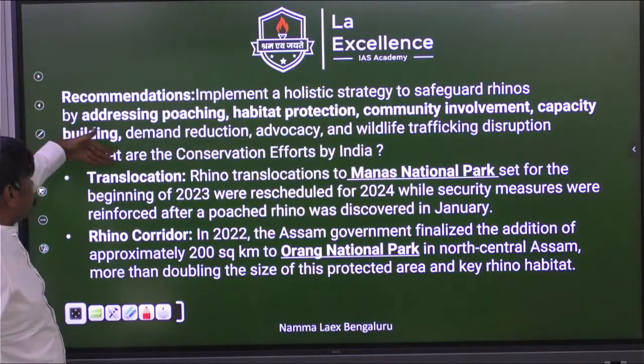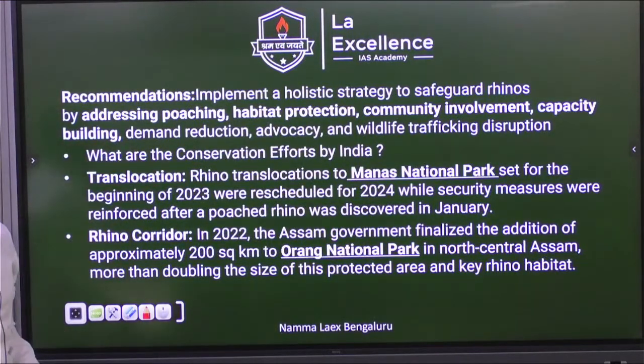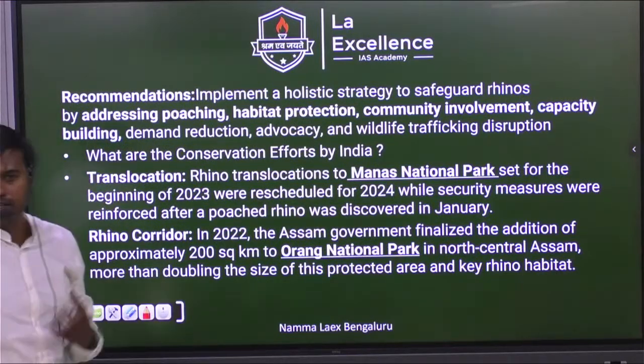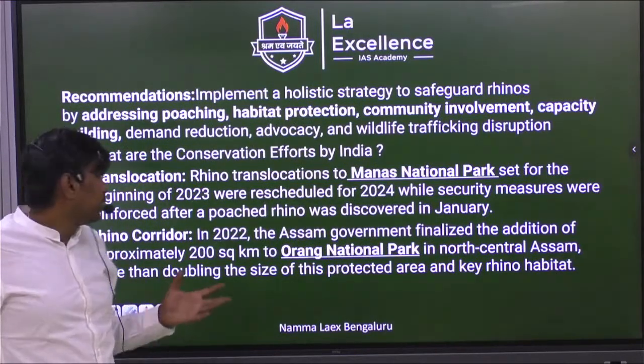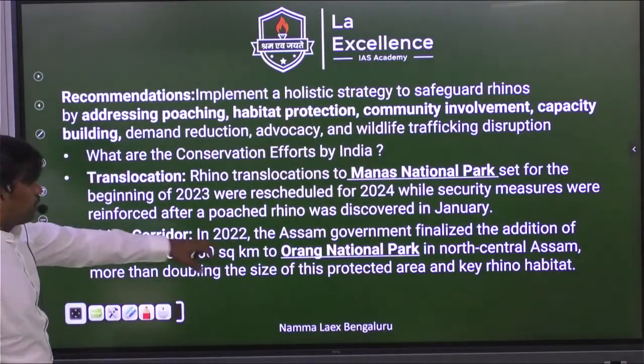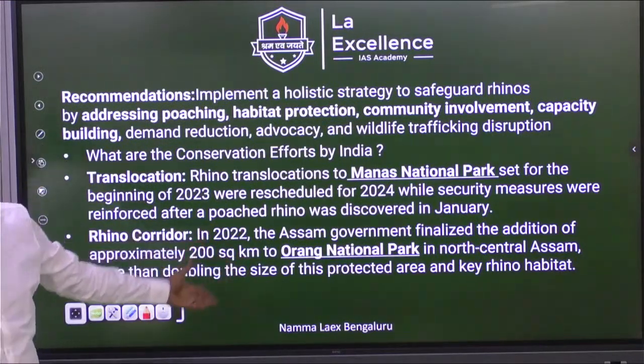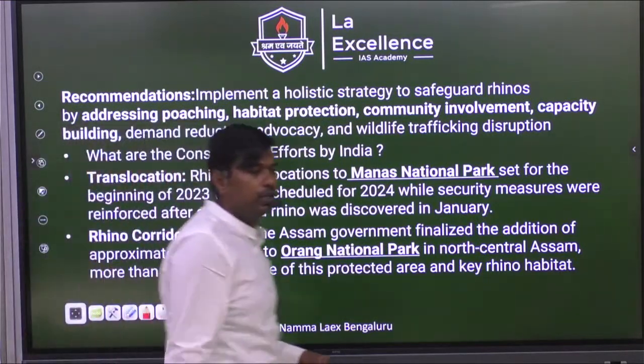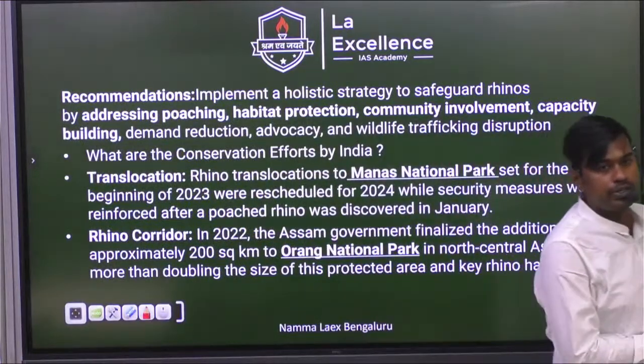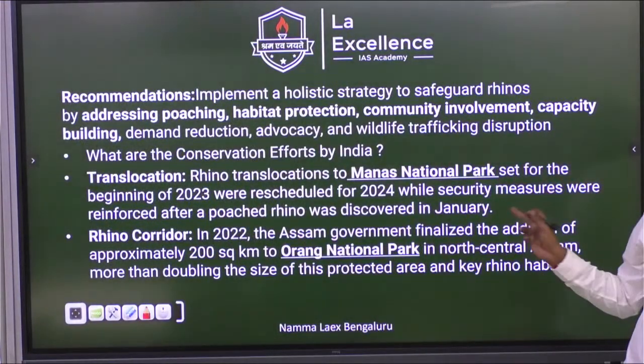Now coming to the conservation efforts, here it is important. What are the things we have discussed? Translocation we will try to do. Second, the rhino corridor, which they have done in Orang National Park. Mark it down. Where you have written, go there and mention it. We have already asked you to write about Orang.